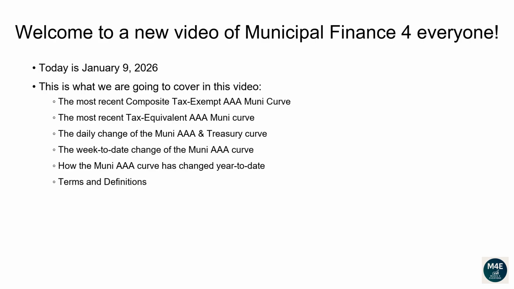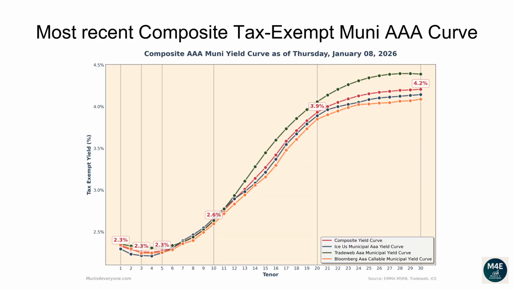Terms and definitions. Let's go over the most recent composite tax-exempt Muni AAA curve. The following composite tax-exempt yield curve is based off the most recent ICE, TradeWeb, Bloomberg yield curves that are available on the MSRB website, plus some proprietary extra adjustments, as of January 8, 2026.